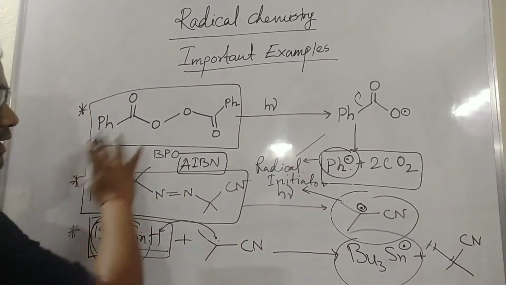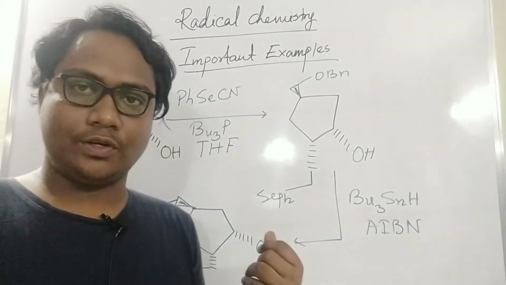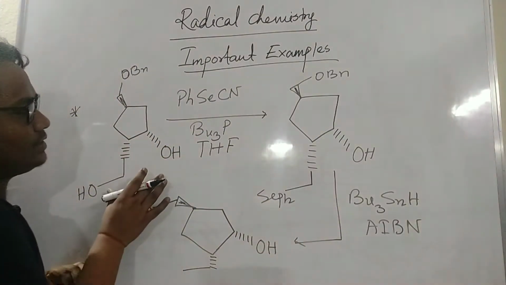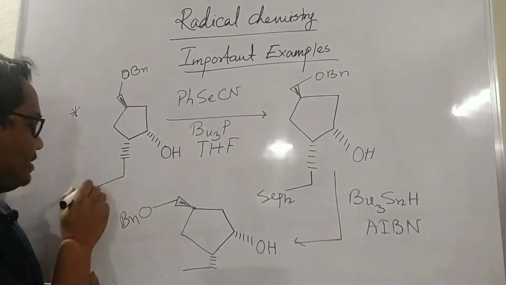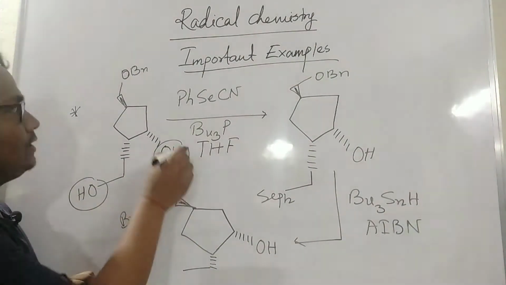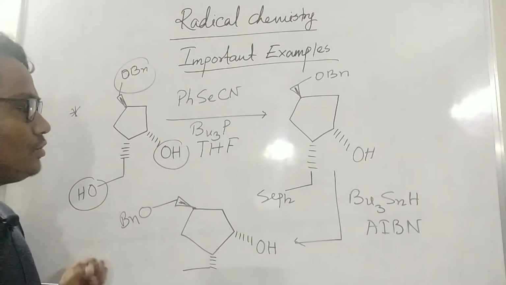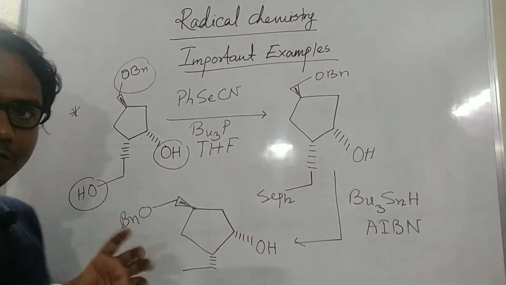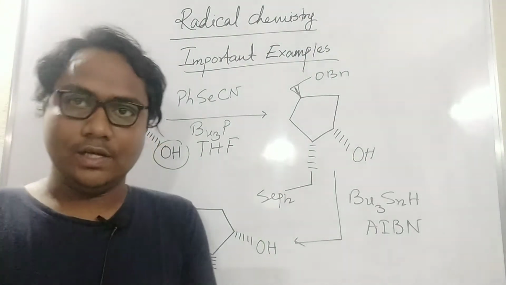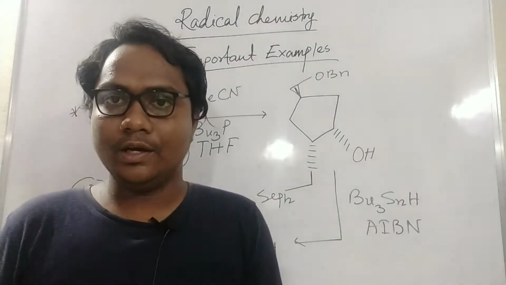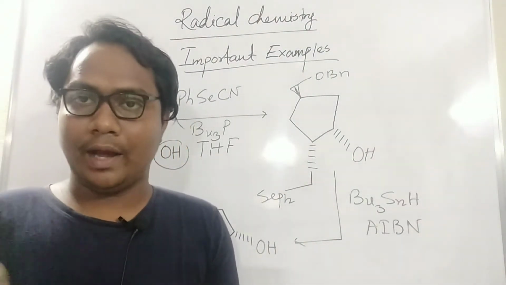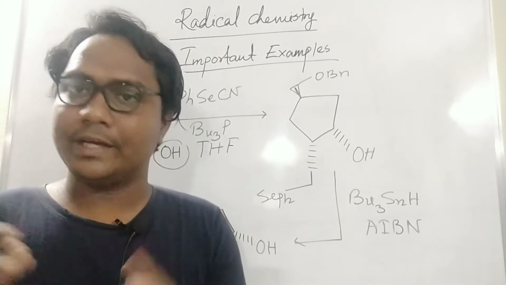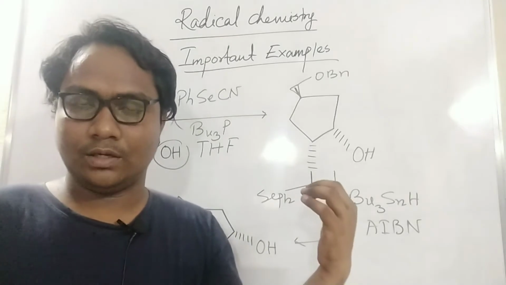From these radical initiators, here is one of the most important examples of radical chemistry. Here, see, I choose this type of substrate. This OH is there, and that OBn is there. So this is a secondary alcohol, and this is a primary alcohol. If any alcohol group is present in a substrate, it can be removed by some reagent or radical process. So this is one of the examples.